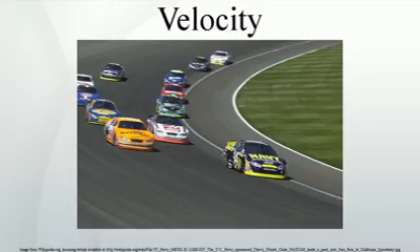Distinction between speed and velocity. Speed describes only how fast an object is moving, whereas velocity gives both how fast and in what direction the object is moving. If a car is said to travel at 60 km per hour, its speed has been specified. However, if the car is said to move at 60 km per hour to the north, its velocity has now been specified.